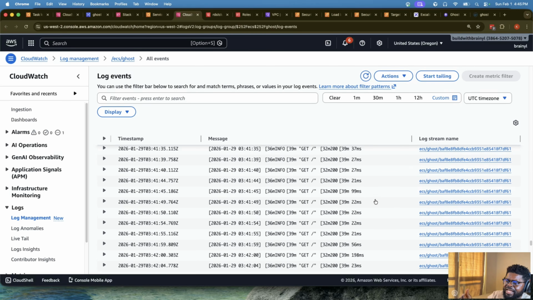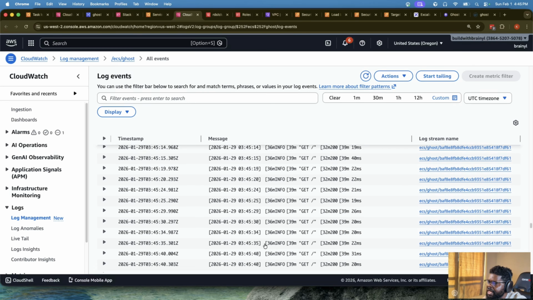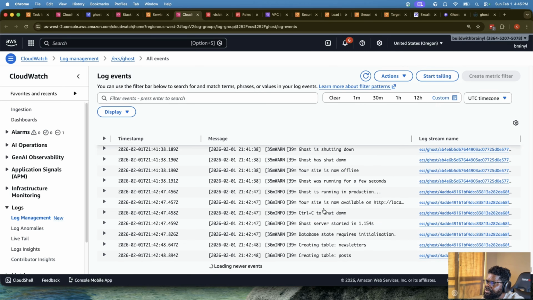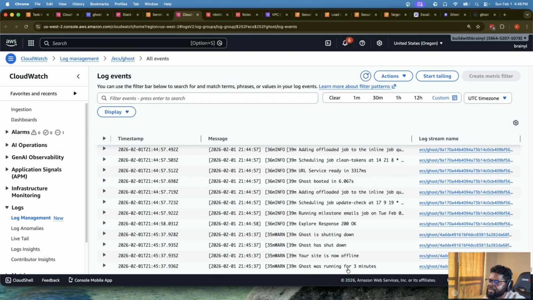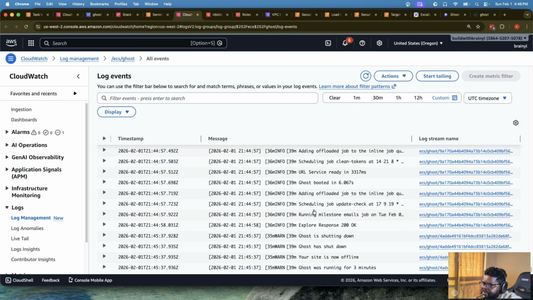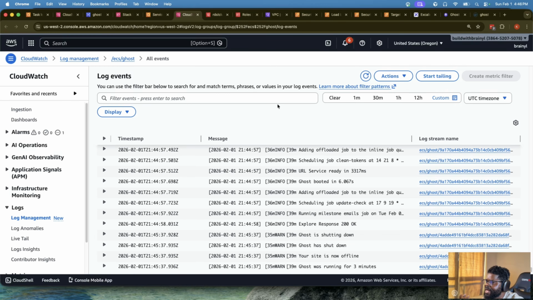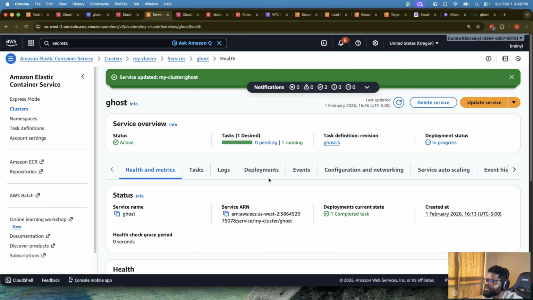But if I look at everything that is working, it looks like, yeah. Although I'm seeing an error code here, invalid database host. Are these new, or is this an old one? Your site is now offline. Response code, Ghost is shutting down. The Ghost database is in a ready state. So why is it complaining if all this passed? Or maybe those are just logs that are confused?